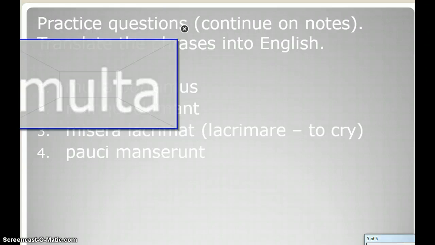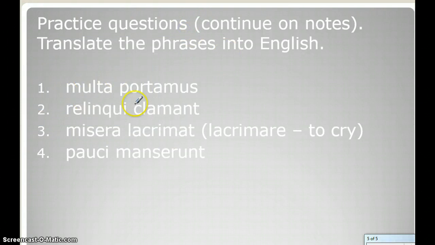And since multa means many, we know that it can't be singular. So this a must be a neuter plural ending, which means we would stick in or understand the word things. So to translate this phrase, we would say, we carry many things. Now go ahead and try 2 through 4 on your own, and we'll go over them in class next time.